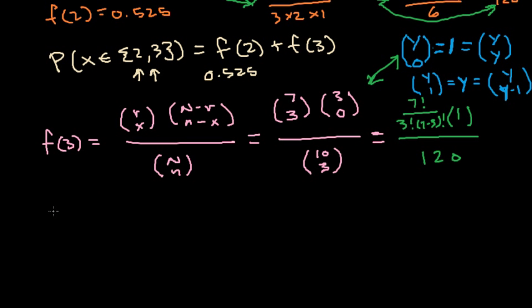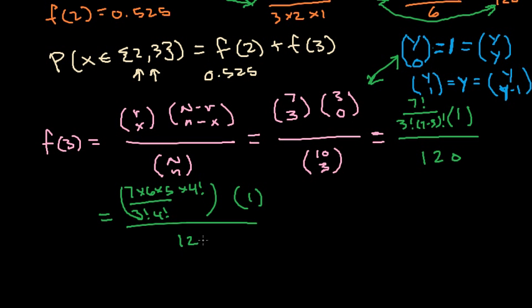All right, let's continue down here then. So I'm going to do the denominator first for that one. 3 factorial times 4 factorial. And now we're going to use the same extended trick. 7 times 6 times 5 times 4 factorial. So that's this part. Times 1. All divided by 120. Okay, what does that turn into?